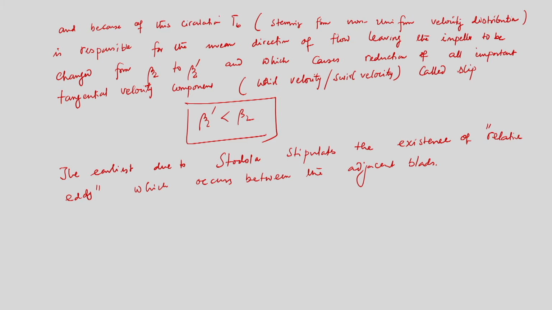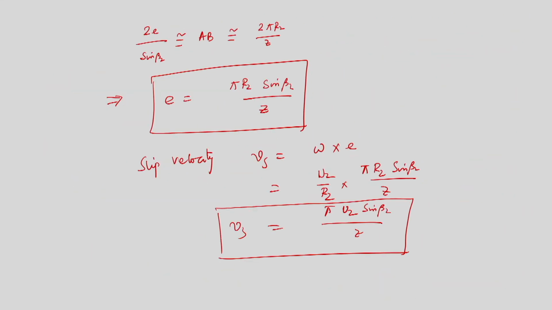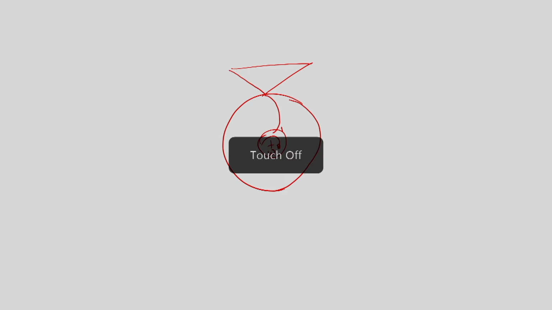That is what we have seen, that because of the non-uniformity of the velocity distribution, the mean direction of flow leaving the impeller is changed from beta 2 to beta 2 prime. So, if I draw the velocity triangle at the outlet, if this is the absolute velocity and this is the relative velocity at the outlet, it changes because of this non-uniformity,